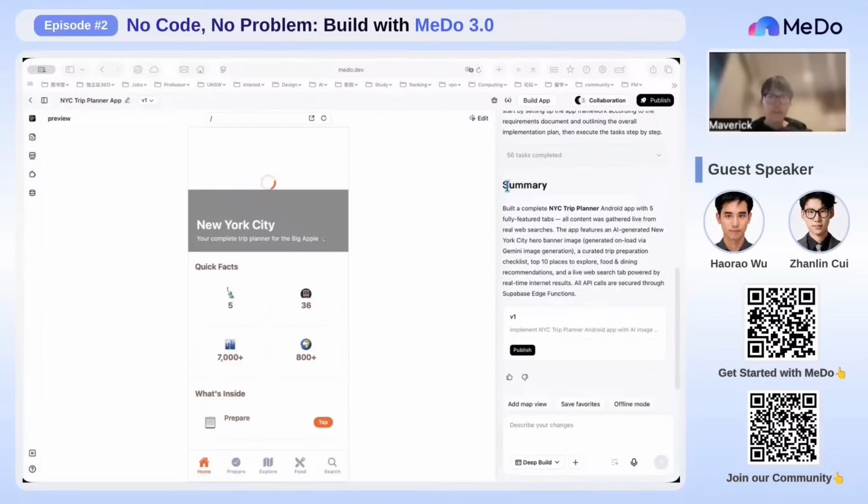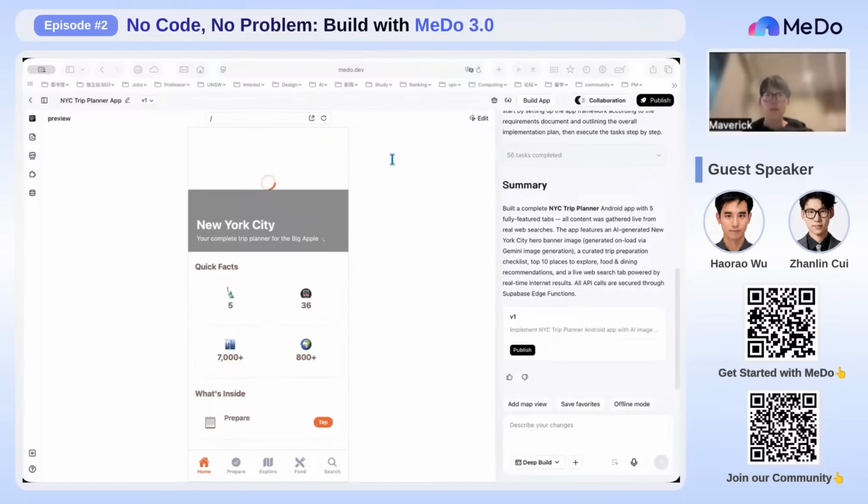This version already gives users a useful starting point. It has recommended places to visit, food and restaurant suggestions, and virtual content for the trip. So V1 is good for travel preparation. But if we think from the user perspective, there is still one missing step. The app tells me what I can do in New York, but it does not tell me how to arrange these places into a practical one-day plan.